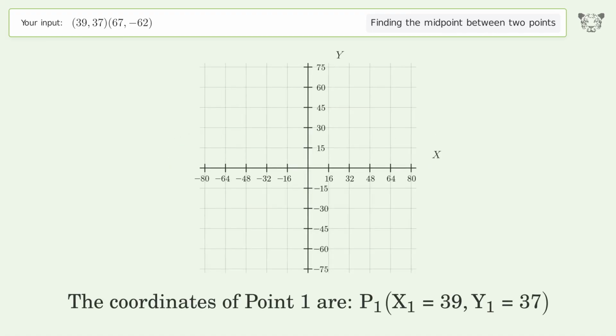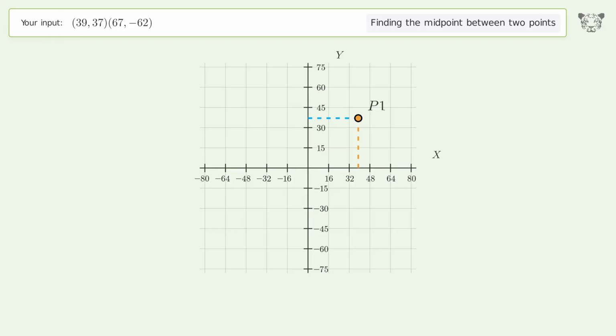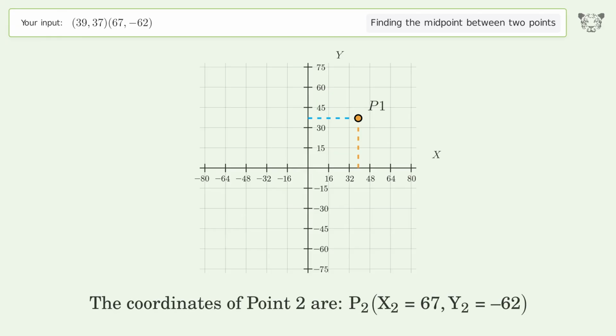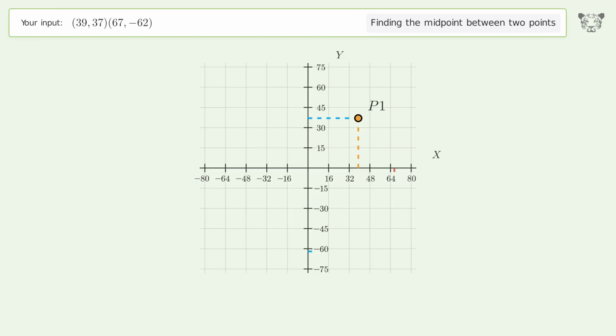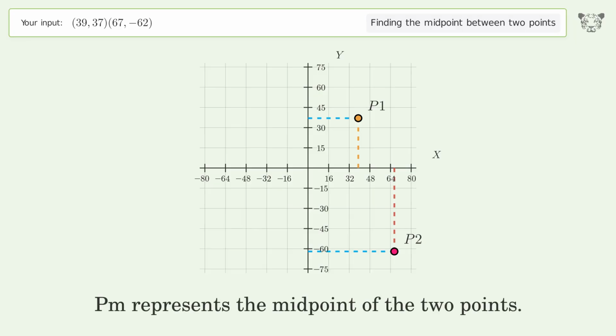The coordinates of point 1 are, x1 equals 39, y1 equals 37. The coordinates of point 2 are, x2 equals 67, y2 equals negative 62. PM represents the midpoint of the 2 points.